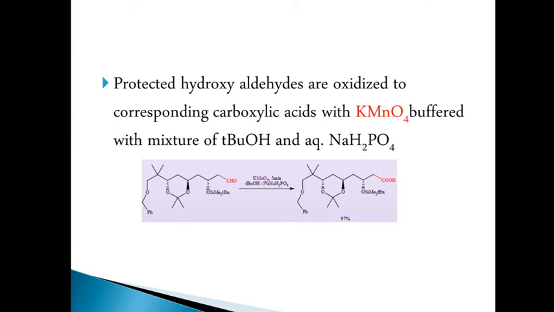Then next, protected hydroxyaldehydes are also oxidized to the corresponding carboxylic acid with KMnO4, and for this a mixture of tertiary butanol and sodium dihydrogen phosphate is usually used.